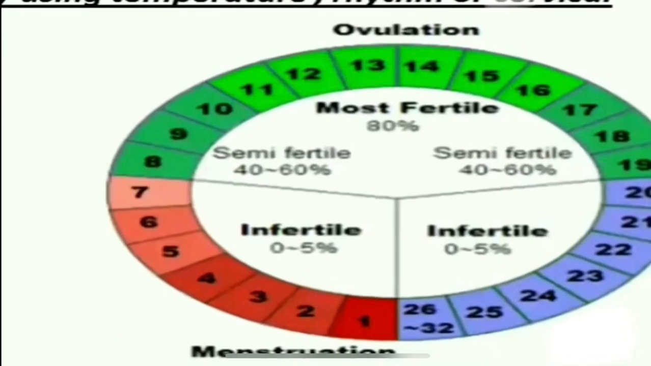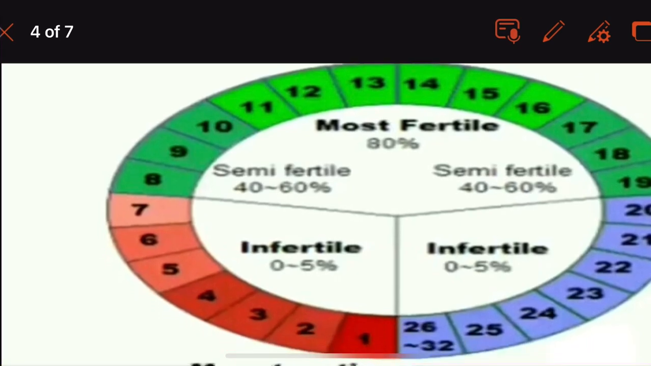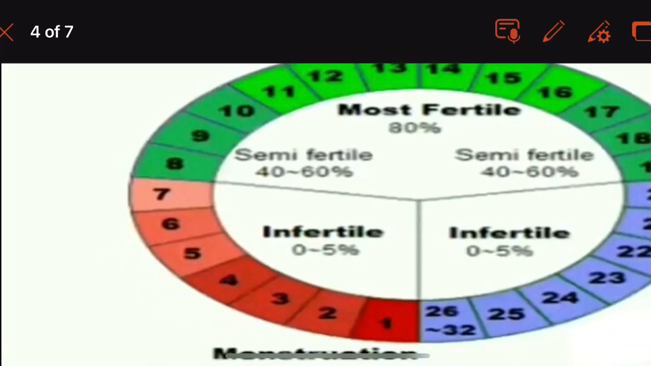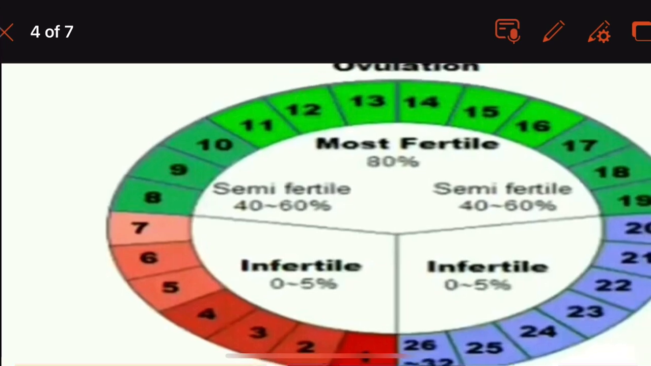So we see that here, days 1 to 7 are the menses, during which the woman is infertile. Starting from the 8th day to the 19th day, the semi-fertile period occurs, during which the 11th to 16th day is the most fertile period. This is followed by the 20th to 26th day, or up to the 32nd day, when she is likely to be infertile. This is how we calculate.